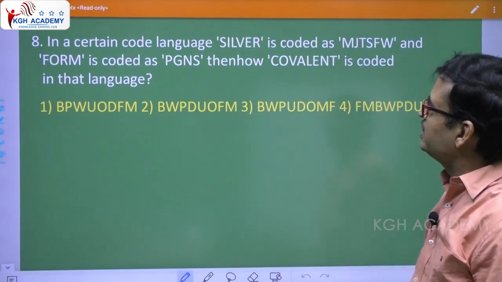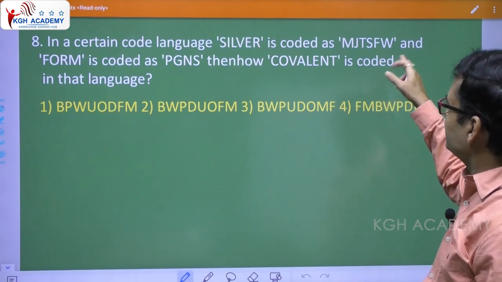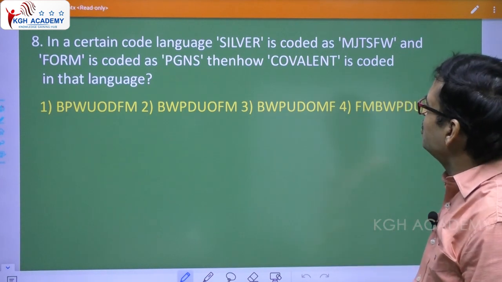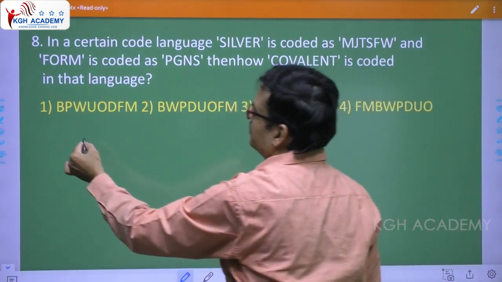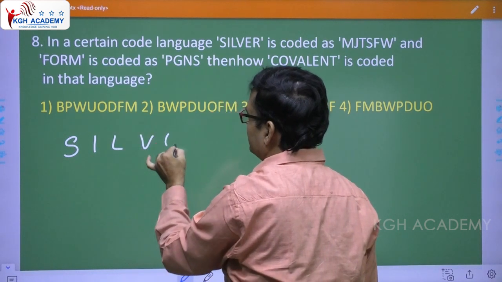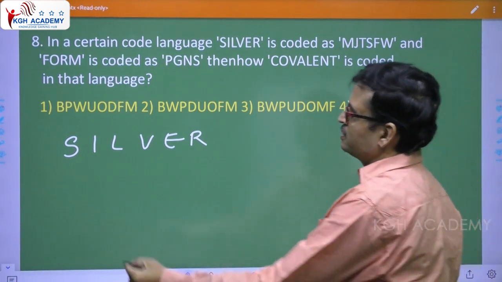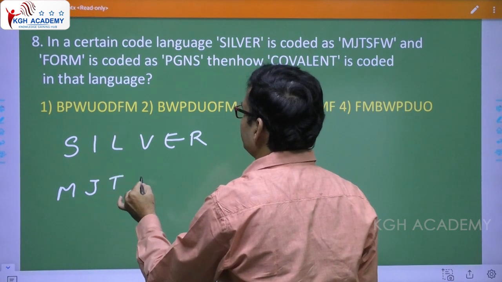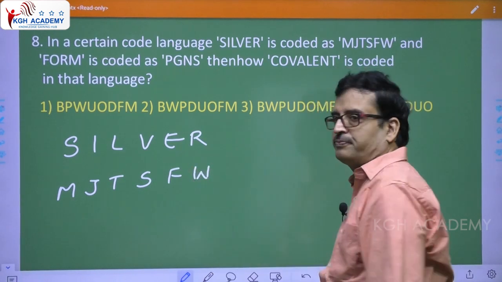Yes, question 8. In a certain code language, silver is coded as MJTSFW and form is coded as PGNS. They have given you two words. Then how is covalent coded in that language? So put it here: silver, S-I-L-V-E-R, is coded as MJTSFW.